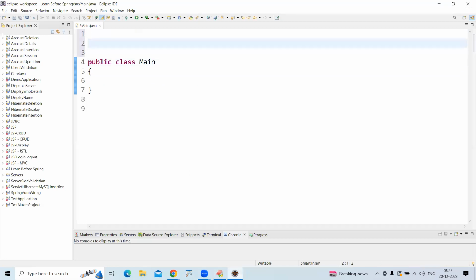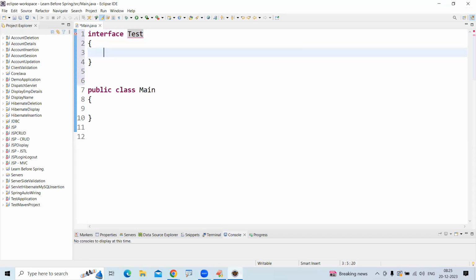Suppose I'm writing one interface. Suppose consider the interface name is Test. Here it is an interface. Just I'm implementing it with a class. Interfaces contain abstract methods. Of course, by default, the methods are public and abstract.